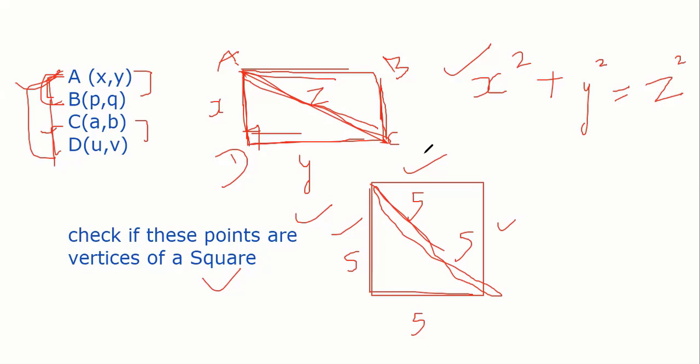Clear, cool, easy? Tell me anybody any doubt before I move on to the section formula. And believe me, in this coordinate geometry, people face lot of problems in section formula. I don't know why. Such a easy thing, but lot of problem. So I'll explain in a very, very visual way कि section मतलब क्या होता है. If you know distance between 2 points, you can find out lot of things. You can also find out whether triangle is given an equilateral triangle, isosceles triangle, scalene triangle, anything you can find out. Good.